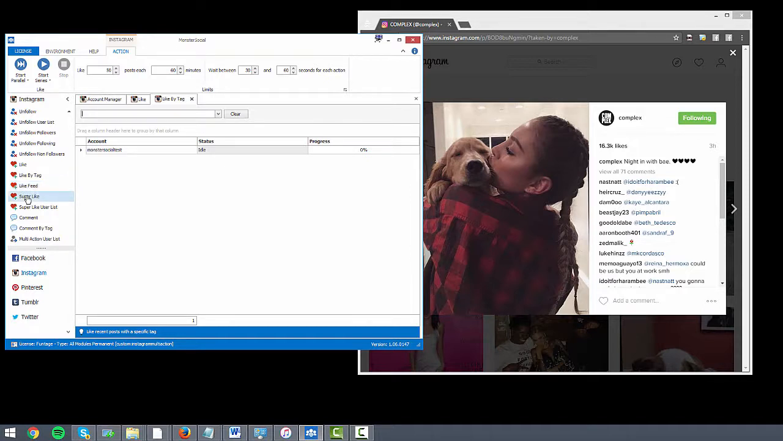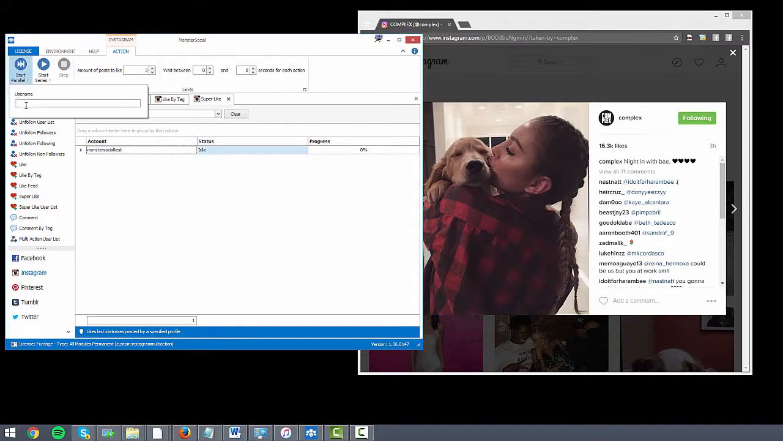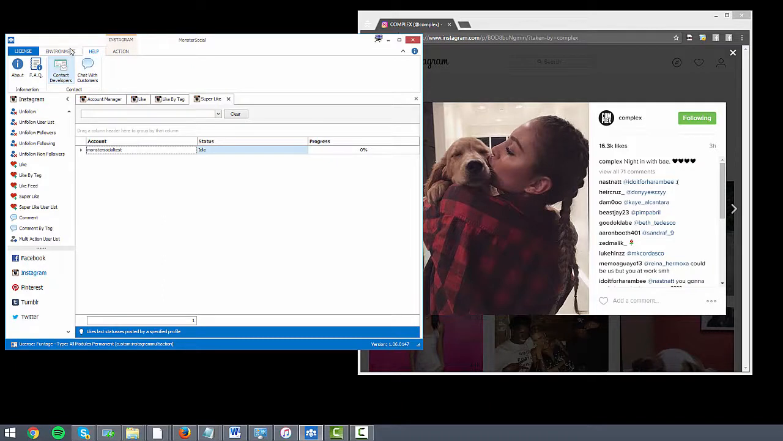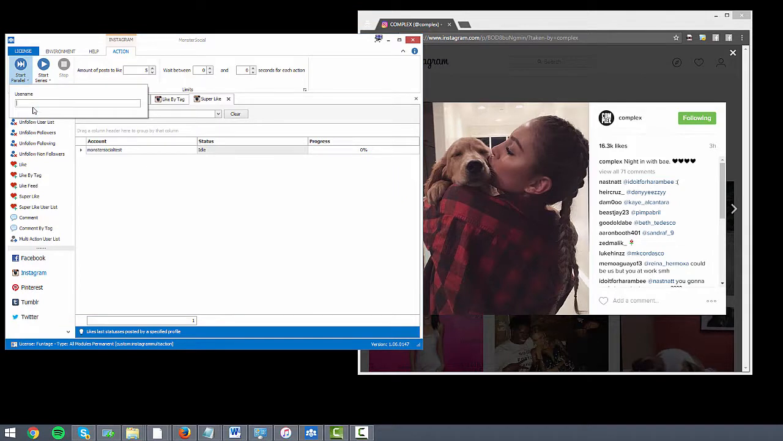And okay, we've also got super like as well. This is an interesting one. You can put a username in, and then it'll go through their posts. You can define how many posts you want to like. Basically, it just goes through and likes all those pictures of theirs. So if you had 5 in here, with a wait between 0 and 0, it would go to this username that you input and like 5 of their photos, and that really gets their attention.